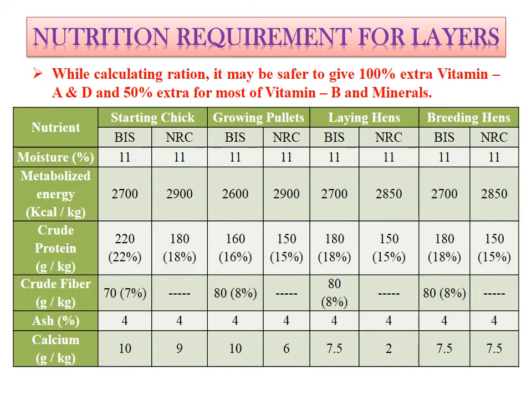Out of this 100 kilocalorie, 20 kilocalorie is wasted for dung production and 10 kilocalorie is wasted for urine production. So total 20 plus 10, it means 30. So out of this 100 kilocalorie, 30 kilocalorie is wasted for dung and urine production.